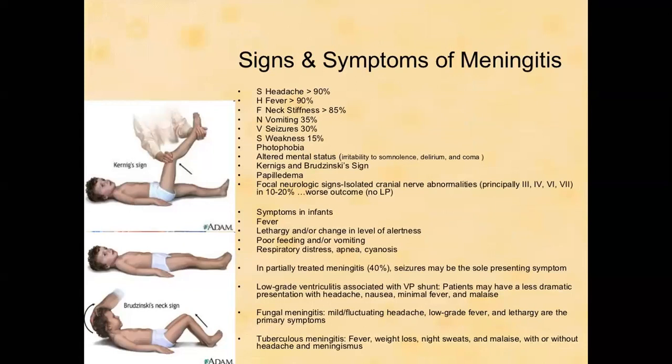Headache is very severe, in more than 90% of cases. Headache may occur due to the high-grade fever, or due to raised intracranial pressure. The other symptoms are vomiting, fits in 30% of cases, and generalized weakness. Altered level of mental status: the patient may be confused, drowsy, or comatose.